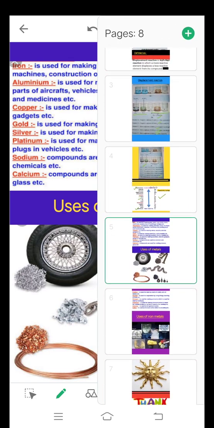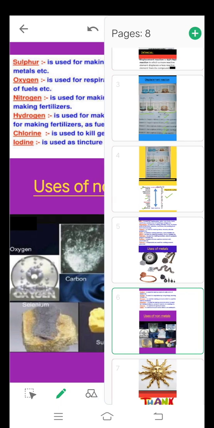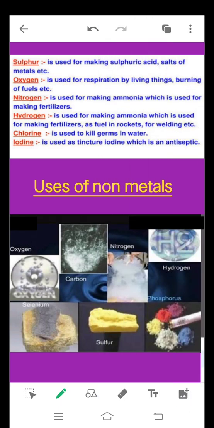Let's go to some uses of non-metals. Sulfur is used for making sulfuric acid, salts of metals, etc. Oxygen is used for respiration by living things. Also, it is required for burning of fuels. As we have studied in combustion chapter, without oxygen, combustion cannot take place.